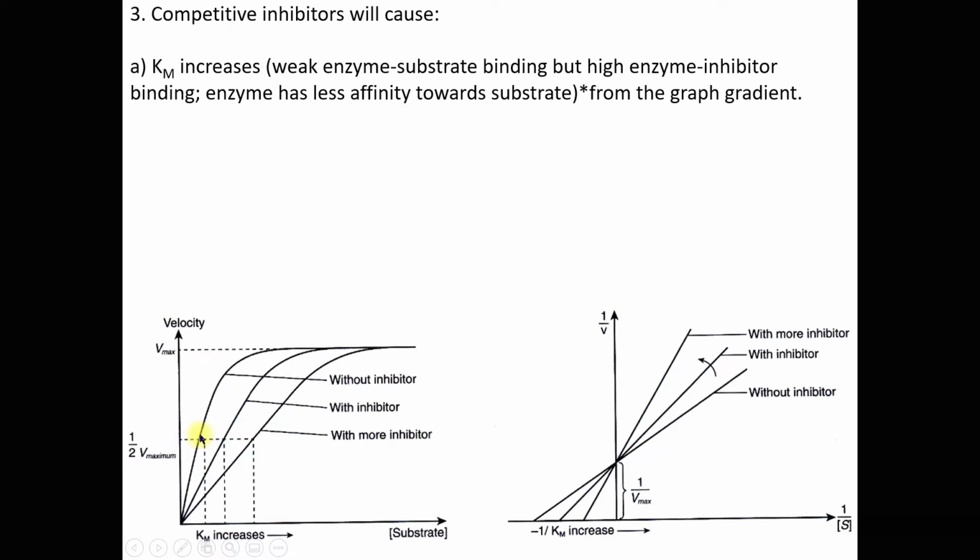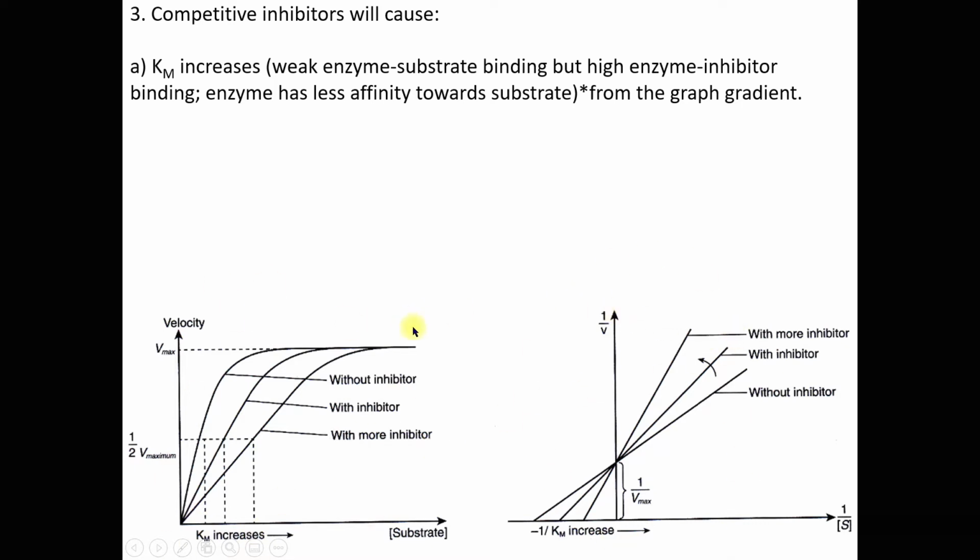So when inhibitor is added, this is the graph that we obtain, and from this graph this is the value of the Km, slightly higher. Meaning to say the enzyme has less affinity towards the substrate because of the presence of the competitive inhibitor. Now, what happens if we further increase the concentration of the inhibitor? Look at the value of the Km. It further increases. This is based on the Michaelis-Menten plots.